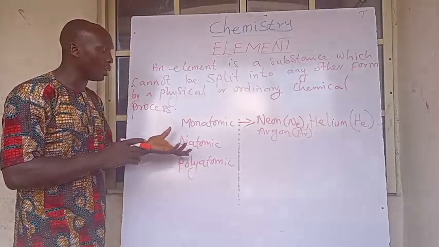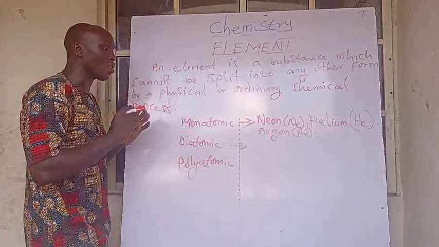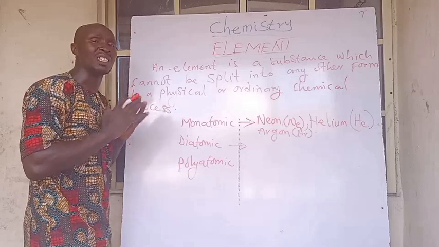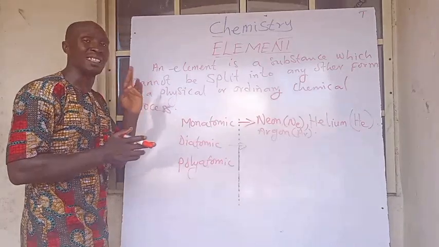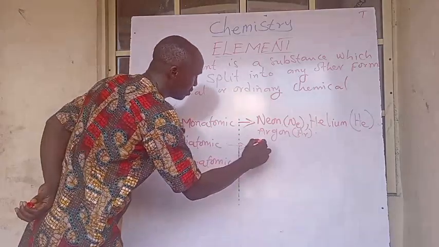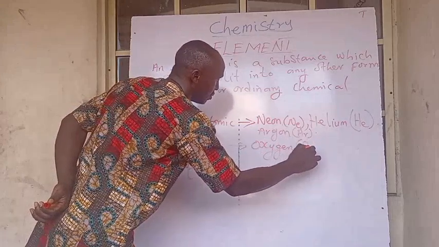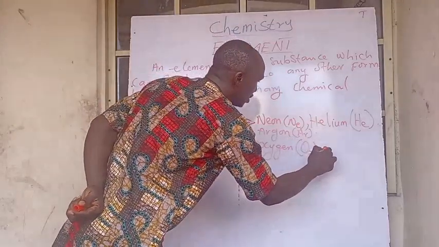But the ones that are what? Diatomic, they don't occur alone. They are not independent. They occur as a what? As a molecule in twos. Example is oxygen. Another one is what? Is chlorine.